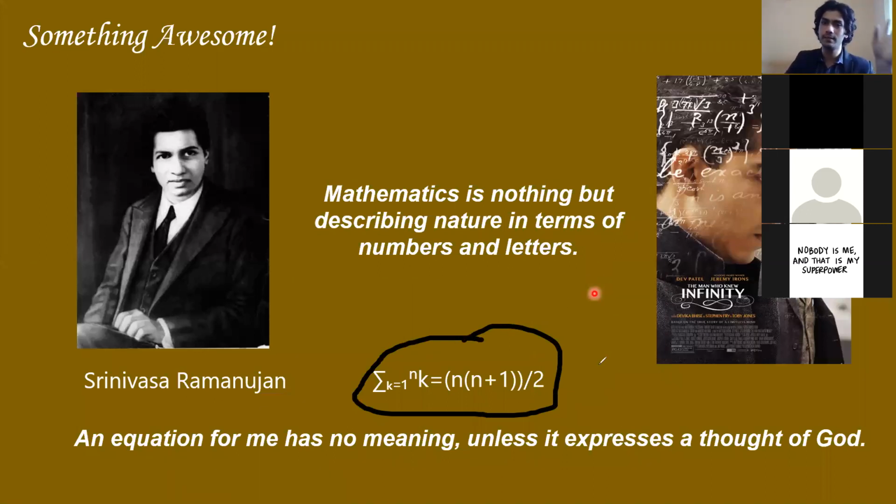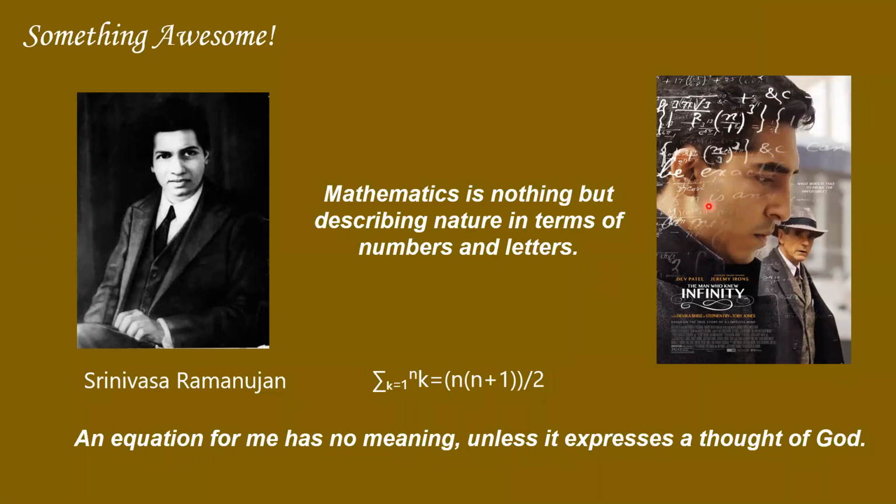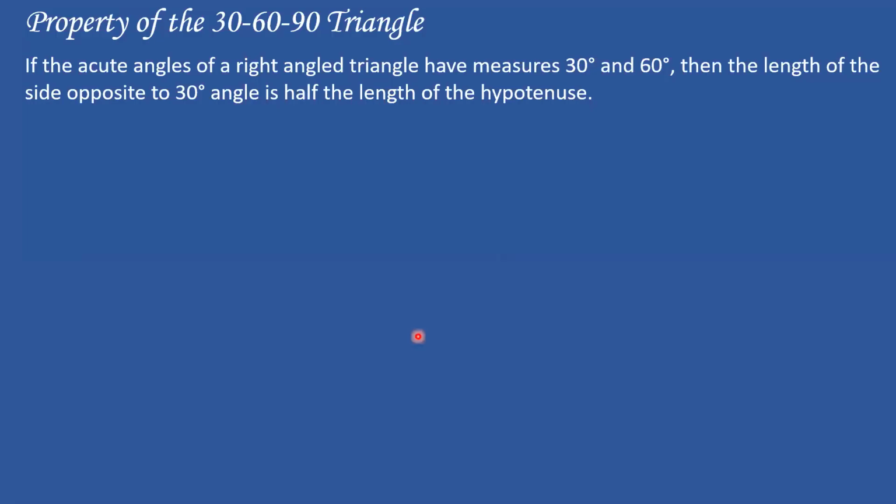So this was a little short inspiration, some information from my side to you. We'll continue and end with the last theorem for today: the property of the 30-60-90 triangle. Great. I'm again going to stop my video. So let's go ahead with the property of 30-60-90.